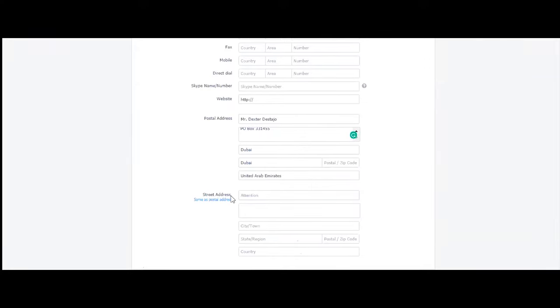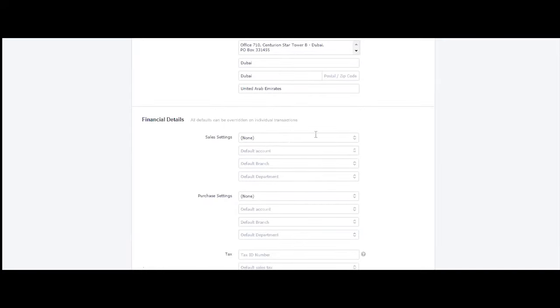The user is Dexter Destajo, and then the contact is also Dexter. So assume that they are different. And then we put in the address here, and then Dubai, and then United Arab Emirates. And then I would copy that as well.